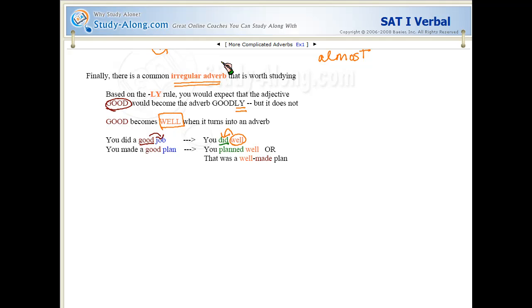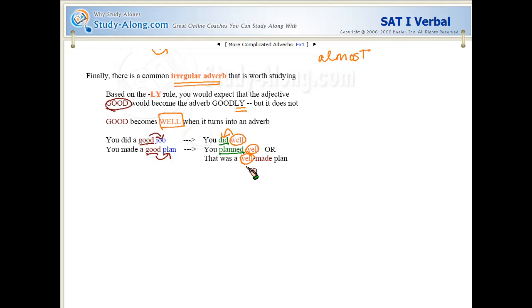Or another example, you made a good plan. What kind of plan or thing did you make? You made a good one. Adjective. What if I want to describe the action of planning that I took? I want to tell someone how I planned. Then I would say, you planned well. Or I could say, that was a well-made plan.